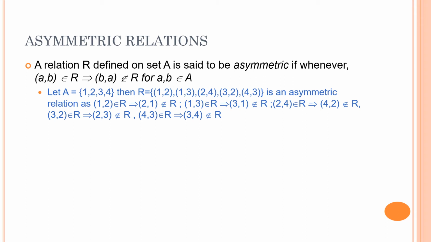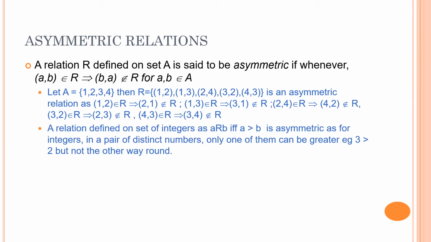I've given the set A equal to {1, 2, 3, 4} and the relation (1, 2), (1, 3), (2, 4), (3, 2), (4, 3). Now this is an asymmetric relation. As you can see, whenever a pair is there, its inverse pair is not present. For example, (1, 2) is present in the relation but (2, 1) is not present. (1, 3) is present but (3, 1) is not. (2, 4) is present but (4, 2) is not. (3, 2) is present but (2, 3) is not. Similarly, (4, 3) is present but (3, 4) is not present in the relation.